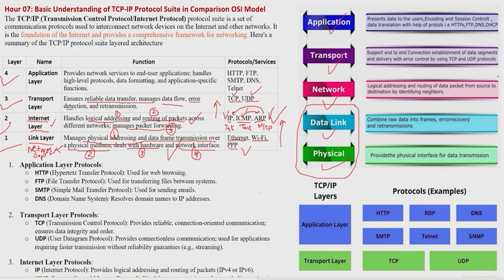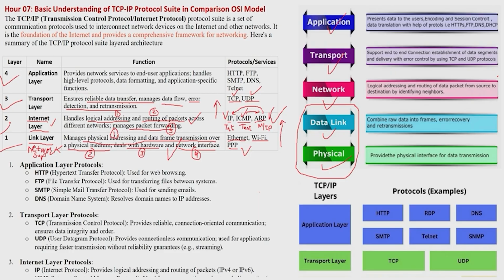And the last function of this layer is error detection and retransmission. Error detection, why? Because if we are using TCP and something happens to some packet, that should be retransmitted. If something is lost during the TCP communication, it should be replaced with another packet. For example, if I have sent you an email, it will be automatically replaced, because the frame structure has a header and a trailer. In the end trailer we put the algorithms which calculate the errors.